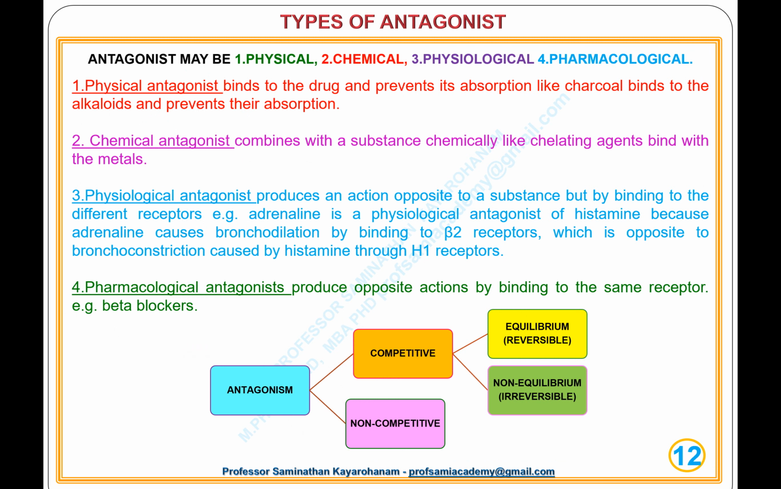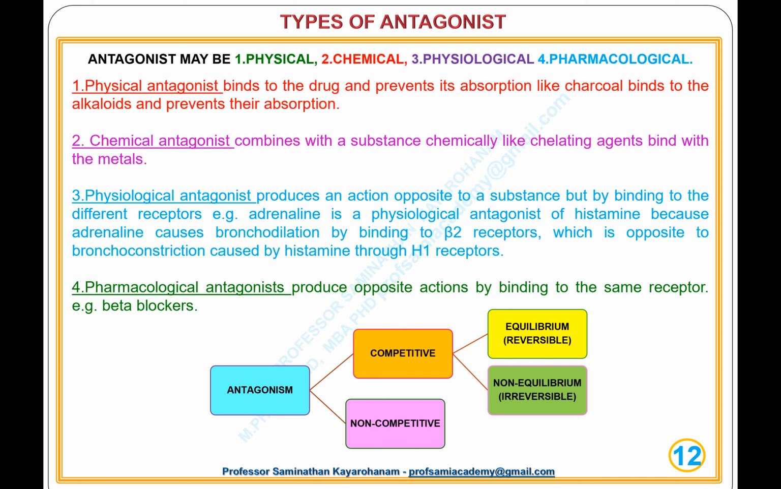3. A physiological antagonist produces an action opposite to a substance but by binding to different receptors. For example, adrenaline is a physiological antagonist of histamine because adrenaline causes bronchodilation by binding to beta-2 receptors, which is opposite to the bronchoconstriction caused by histamine through H1 receptors. 4. Pharmacological antagonists produce opposite actions by binding to the same receptor.